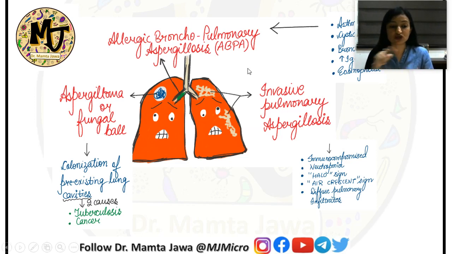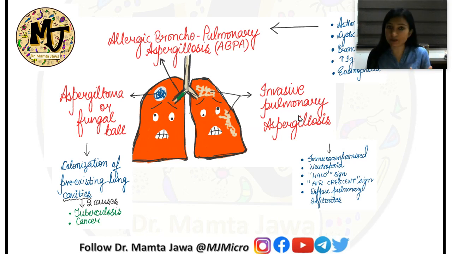Remember all these points because you can expect a clinical vignette in which all these points could be given to you as hints. Okay. Now, going clockwise, next we have invasive pulmonary aspergillosis. Now, guys, this is the kind of disease which we have discussed in today's clinical vignette.